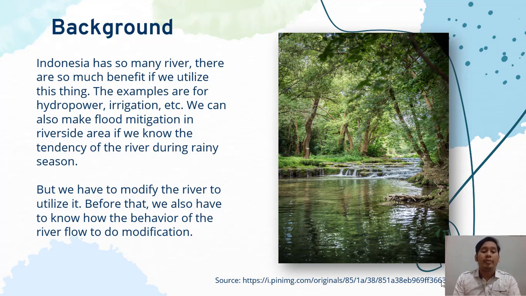We can also make flood mitigation in riverside area if we know the tendency of the river during rainy season. But we have to modify the river first to utilize it. But before that, we also have to know the behavior of the fluid flow or the river flow to do the modification.